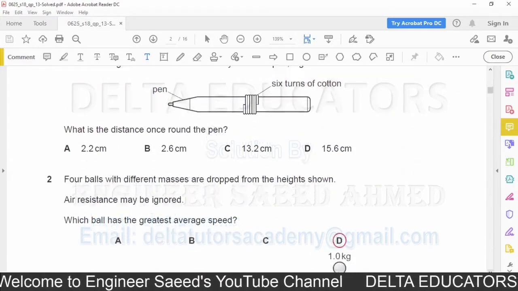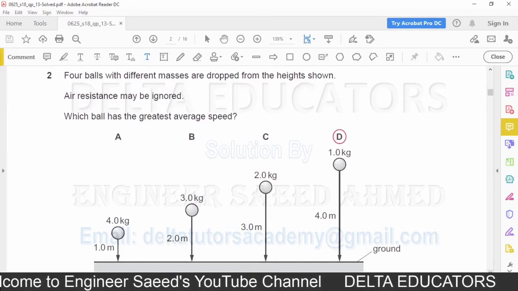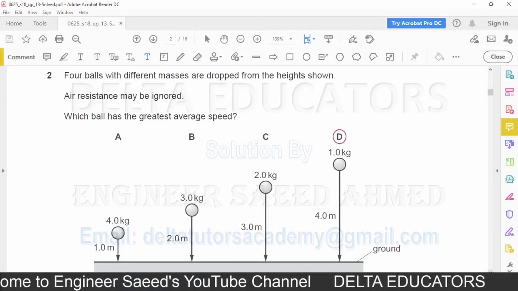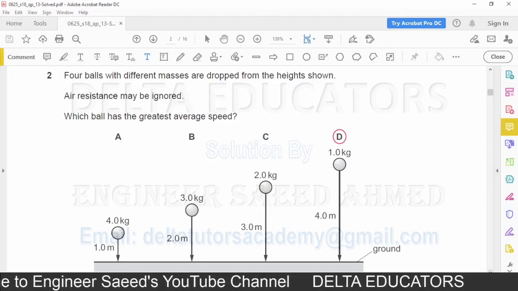Next question. Question number 2. 4 balls with different masses are dropped from the height shown. Air resistance may be ignored. Which ball has the greatest average speed?